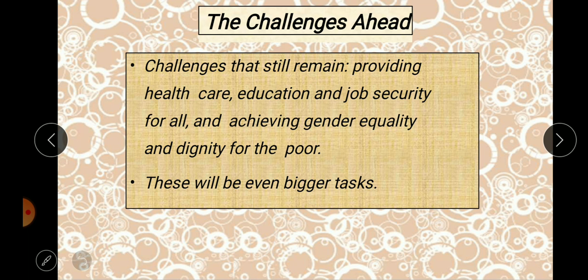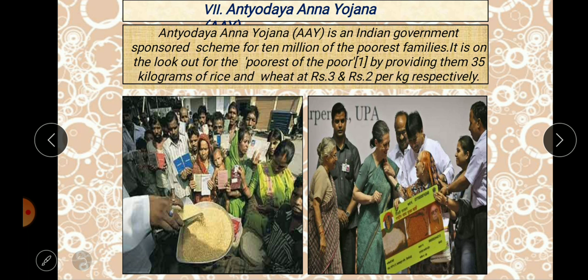Yes, my dear students, I hope you have understood these schemes which have been implemented by our Indian government in order to improve the condition of poor people. Next we'll see the challenges faced by poor people in the next chapter. Okay, my dear students, go ahead and also read what is given in your book and write the anti-poverty measures as homework with a minimum of 2 points for each scheme and send it.